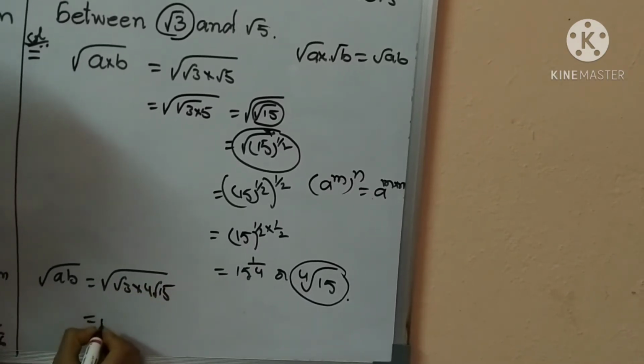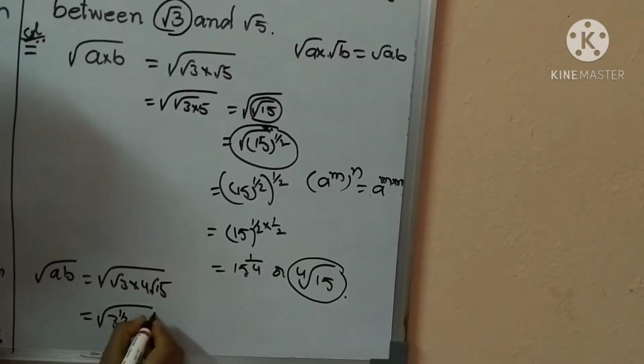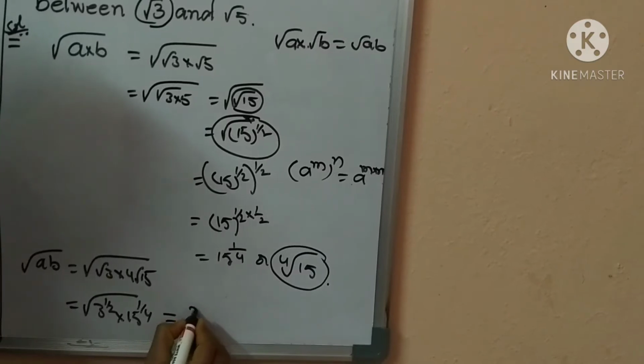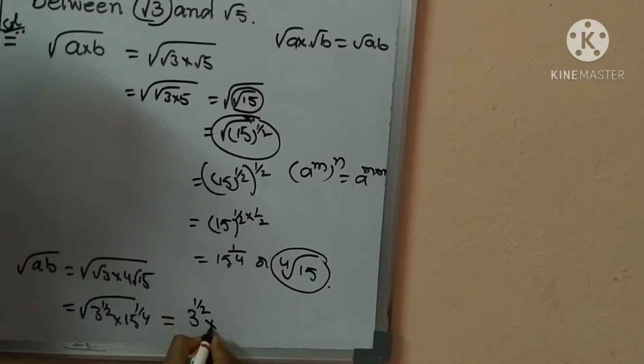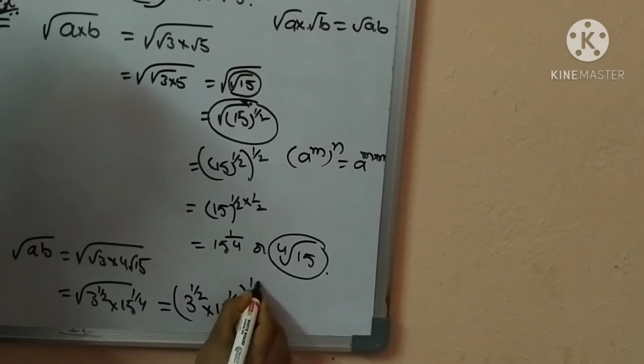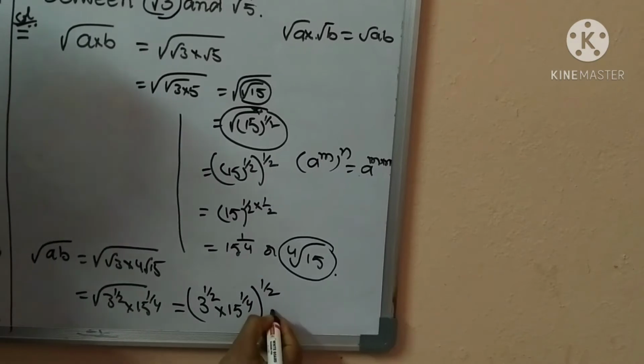This is also the same, right? 3 power 1 by 2 into 15 power 1 by 4. So here also remove the square root: 3 power 1 by 2 into 15 power 1 by 4 whole power 1 by 2. Okay children, did you understand? Yes, right.